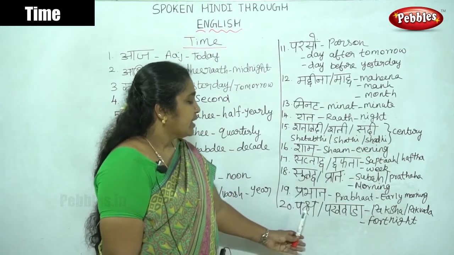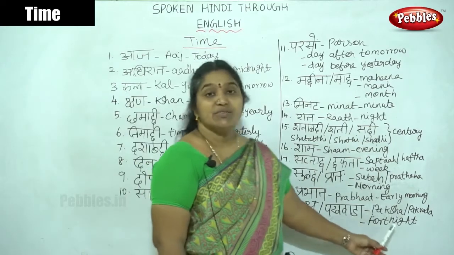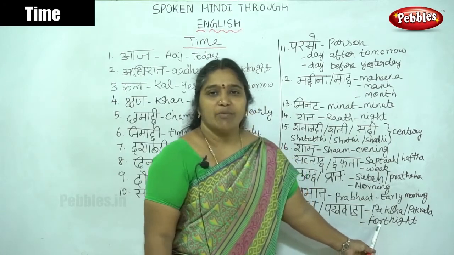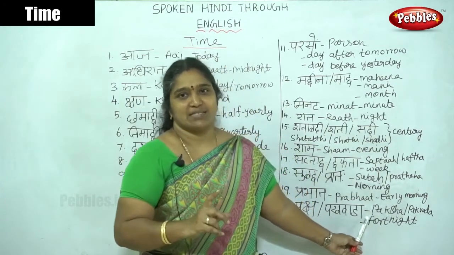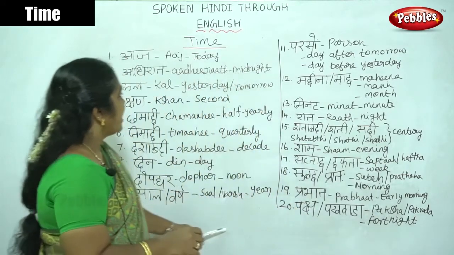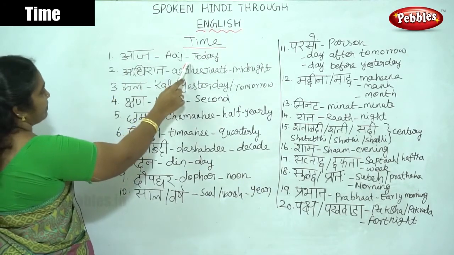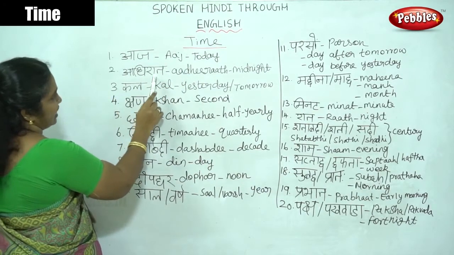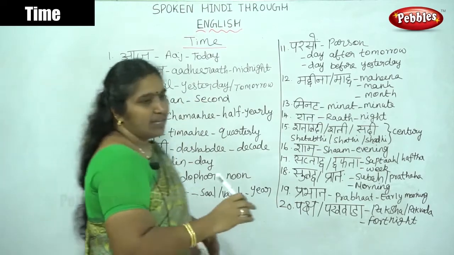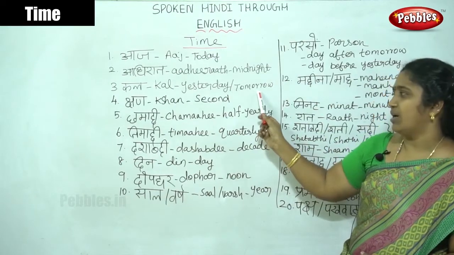Then the 20th is paksha, pakvada. Paksha, pakvada means fortnight. Fortnight means 15 days. Once again, you have to understand this. Aaj means today. Then aadhi raat. Aadhi raat means midnight. Here kal. Kal means yesterday and tomorrow.